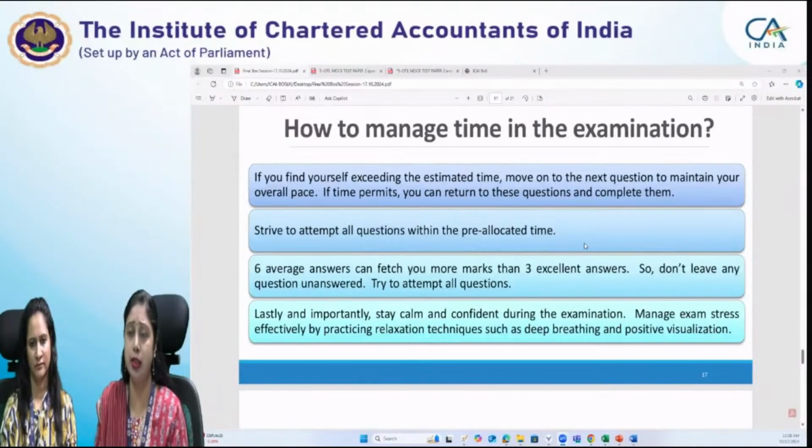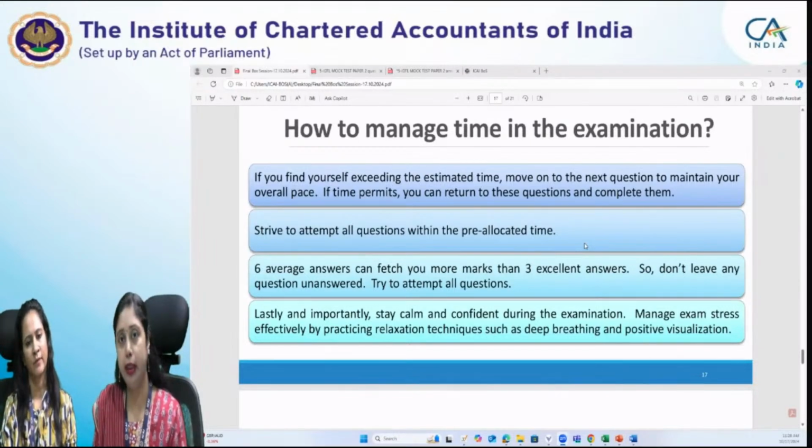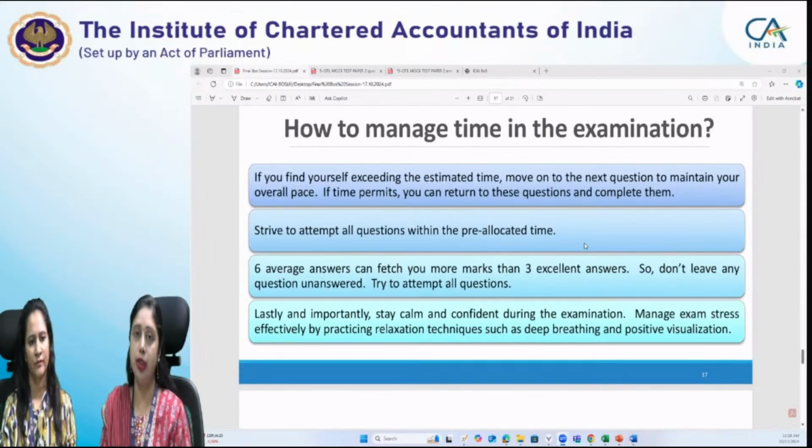Although the suggested answers have some additional points also sometimes for the information of the students, so that when you are revising that particular provision, you can have the understanding of that provision in depth. So that is also there. Otherwise, you have to write it according to the question marks which a question carries.